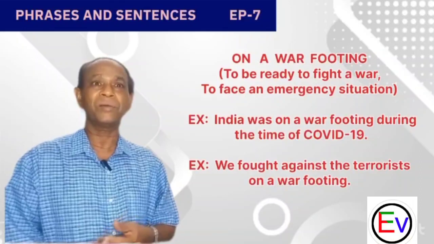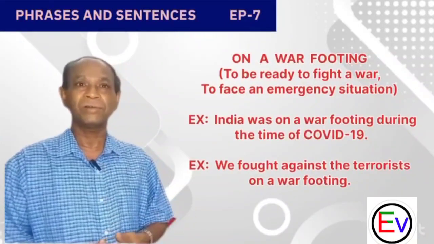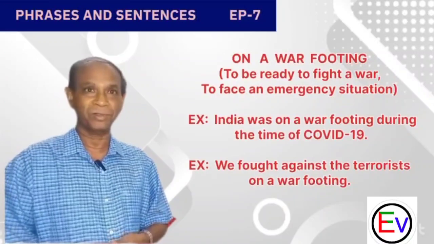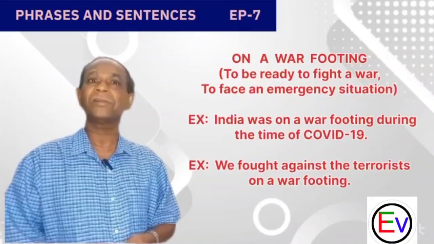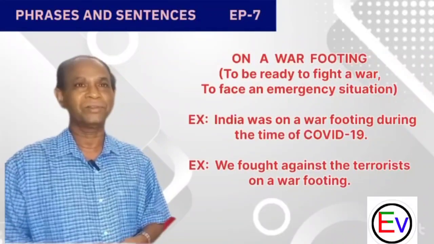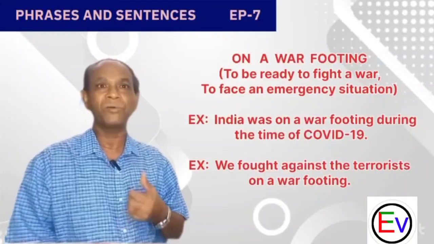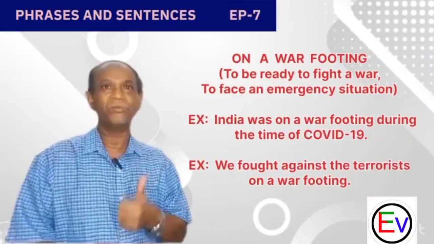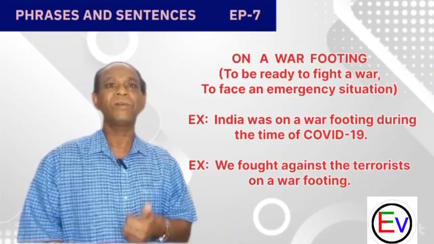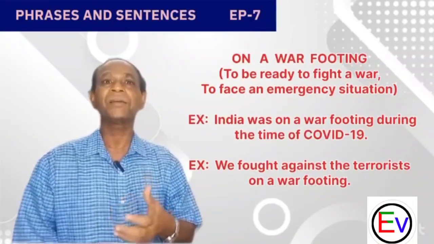What is a national calamity? So many things may happen in our country, but COVID is a national calamity. It's not our creation. It's a national calamity. So in that situation, we have to take necessary steps to fight against it. Or otherwise, we go through some dark times.